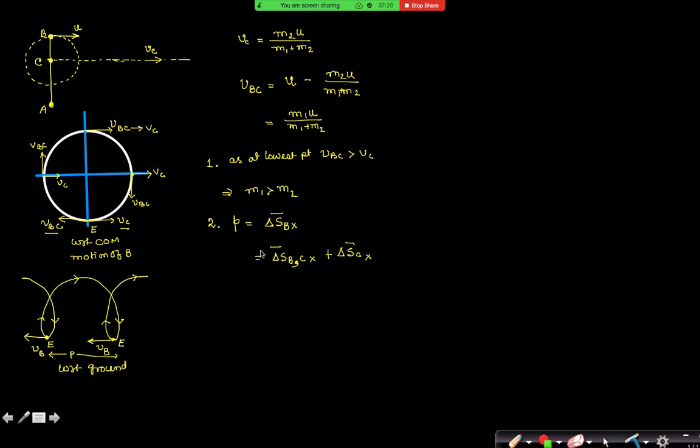Now can anyone tell me what is this first term, the displacement of particle B with respect to C along x-axis? It is 0, because it starts from E and again comes back to E. Yes or no? Yes. And what is the displacement of center of mass at that time?